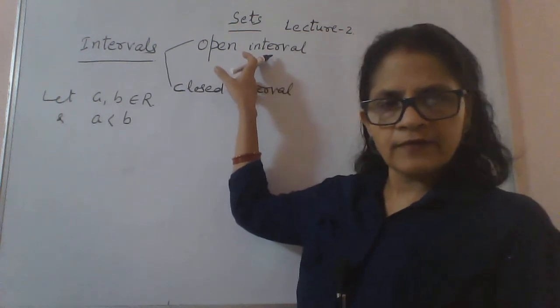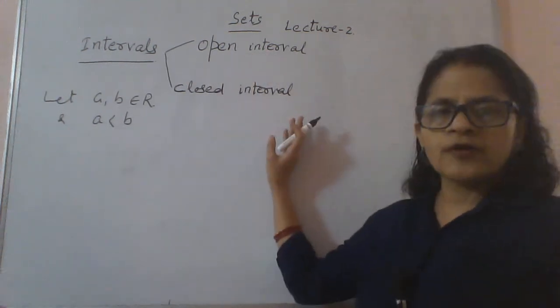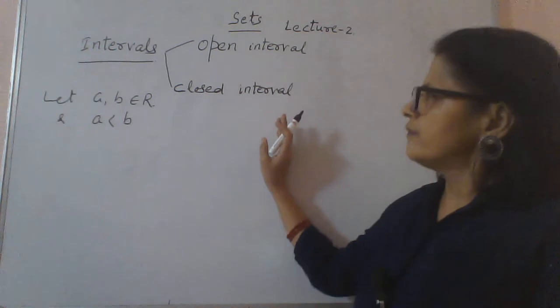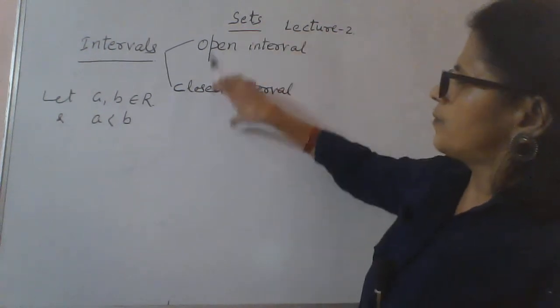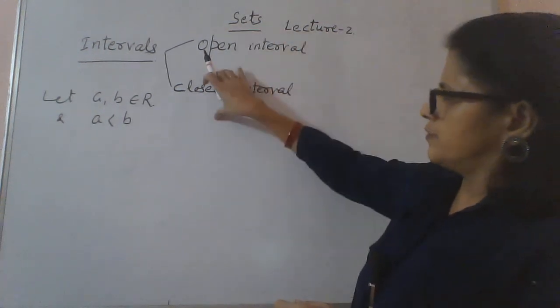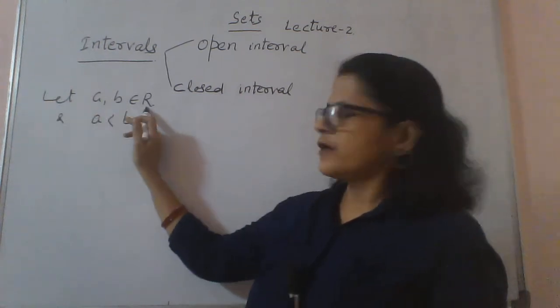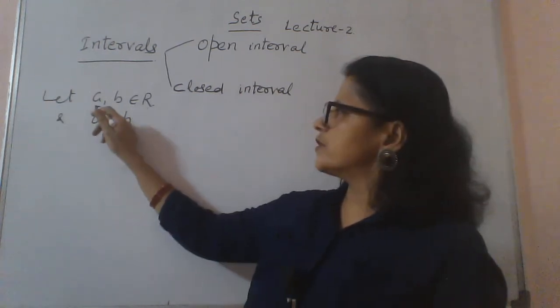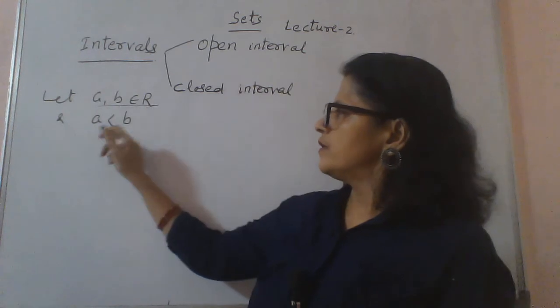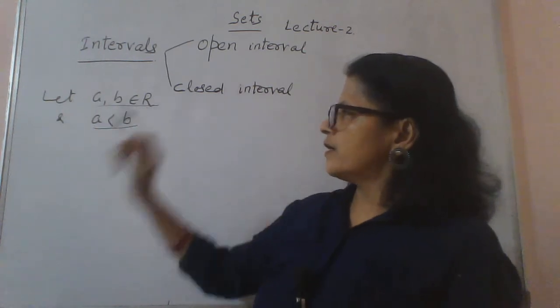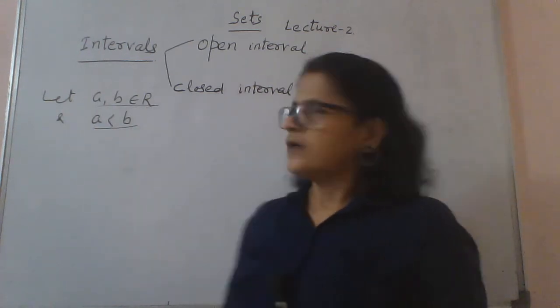We divide intervals into two types. One is the open interval, the other one is the closed interval. For any type of interval, whether open or closed, suppose we consider a, b belonging to R, two real numbers a and b such that a is less than b.